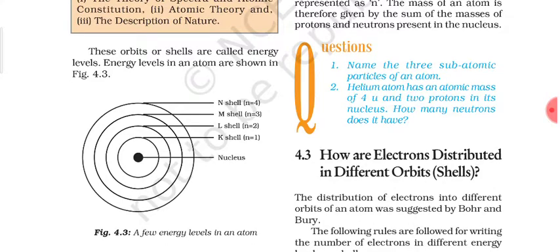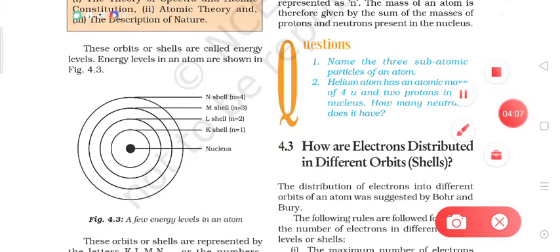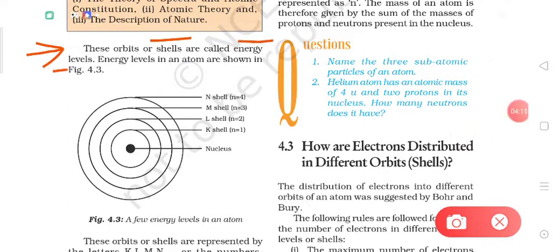Dear students, what is written here? Let's read. These orbits or shells are called energy levels. So each of these orbits, as you can see the circular paths, are called discrete orbits. They are also called shells, or energy levels. So we can say there are three names for the same thing: the discrete orbit, the shell, or the energy level.